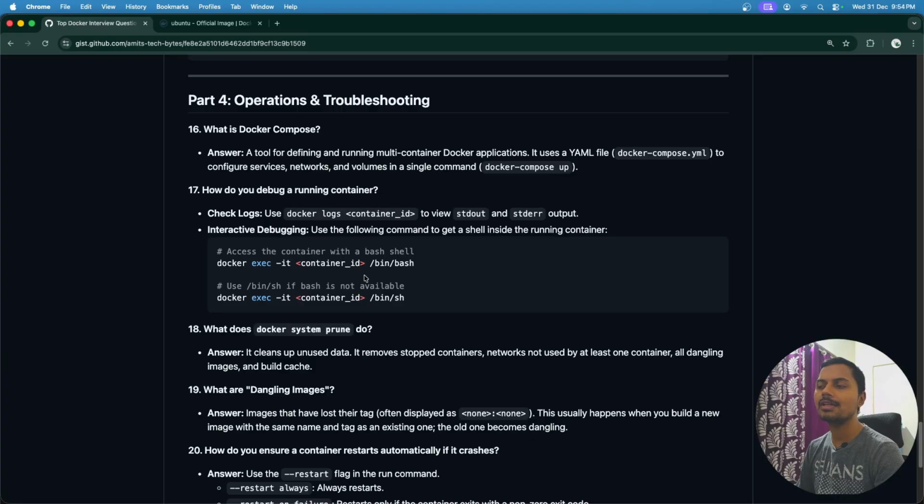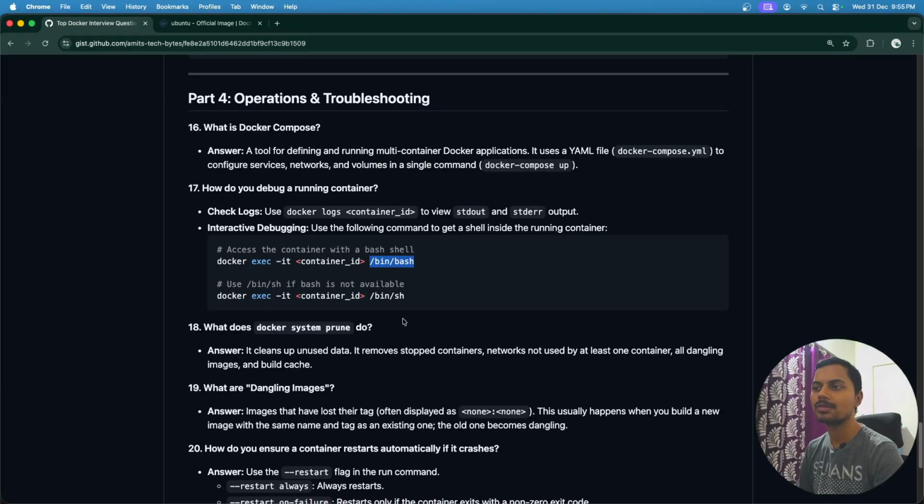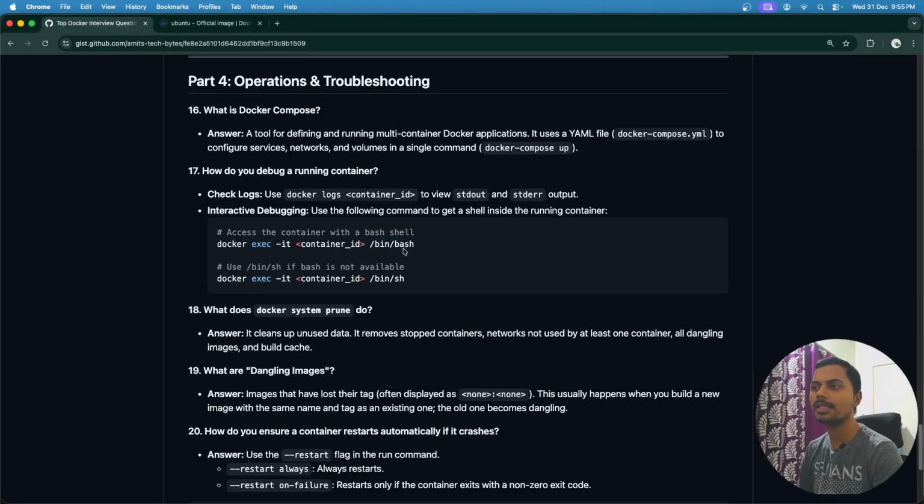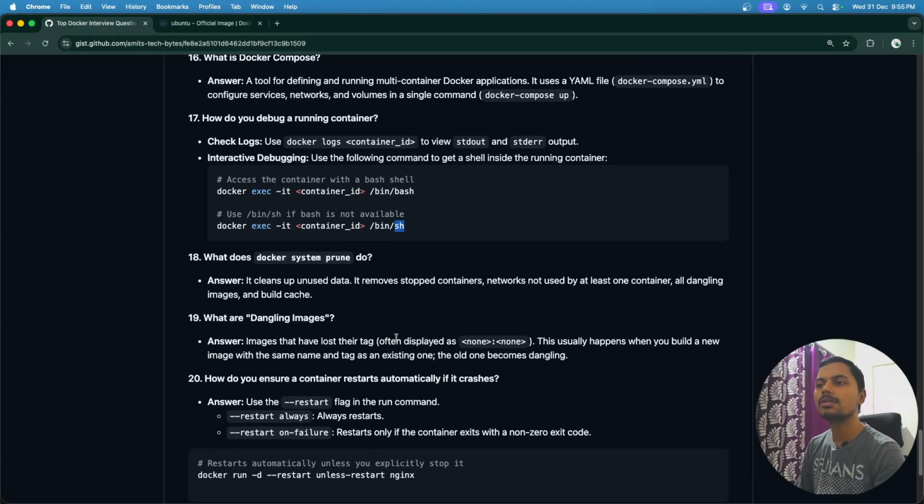The other way is to log in or enter into that particular container and run the commands from the shell. For that we use docker exec with the interactive flag and the container id, and we access the shell. After that we can run all the commands inside it and check what is going on. Either we can use bash, or if bash is not available, then we can use another shell like the normal shell. Okay, so let's move to the next question.